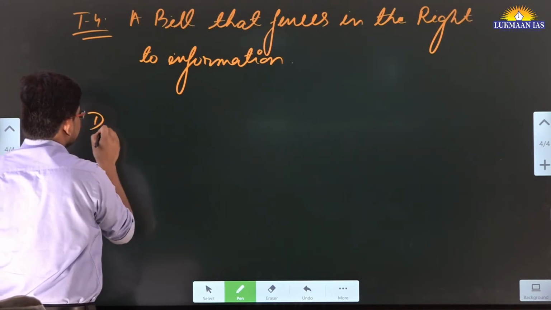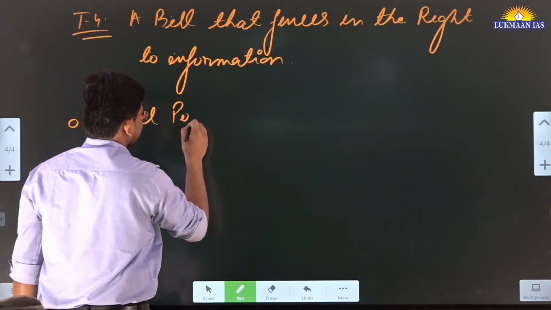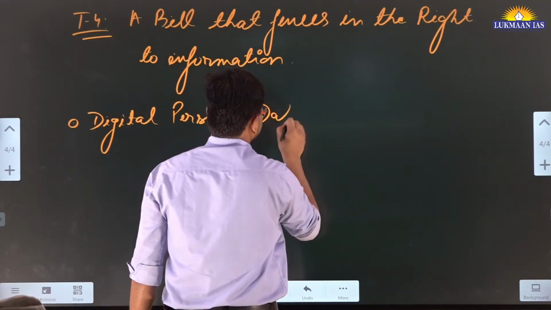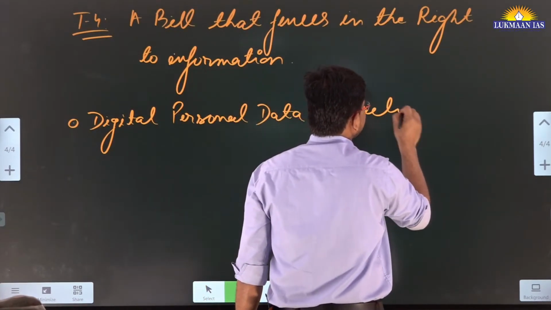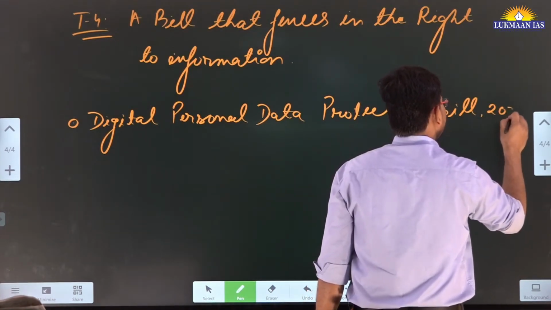On one side we have the Digital Personal Data Protection Bill 2023.